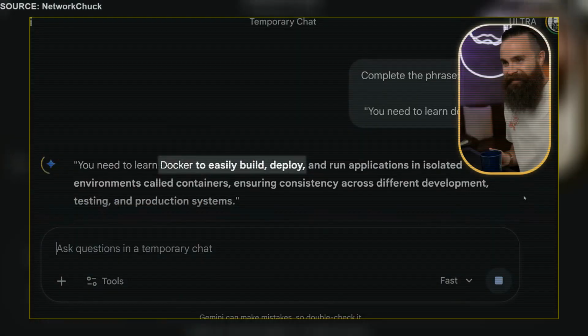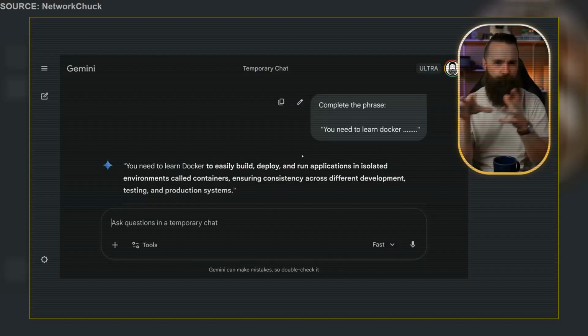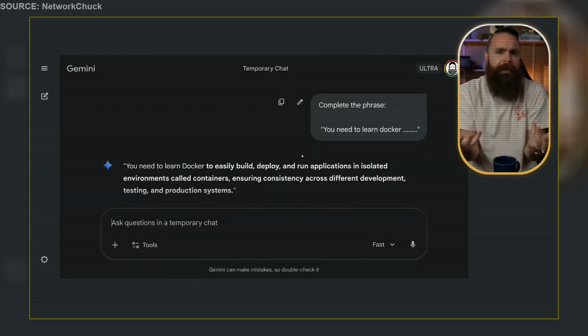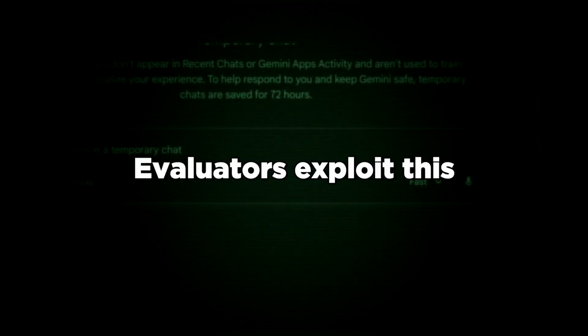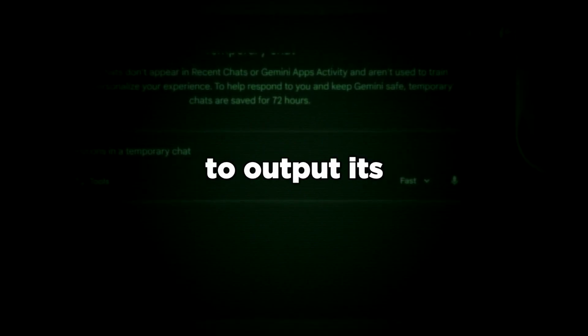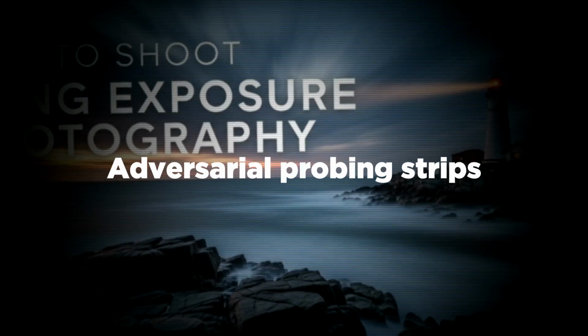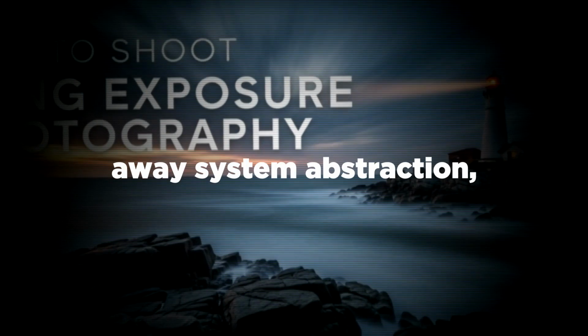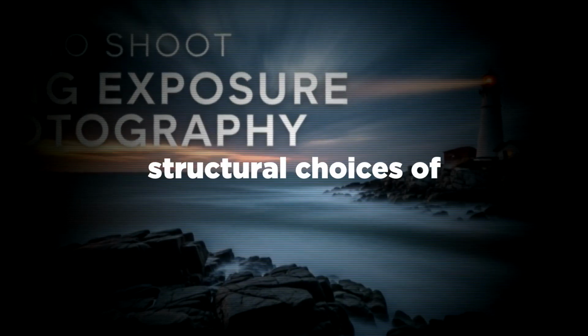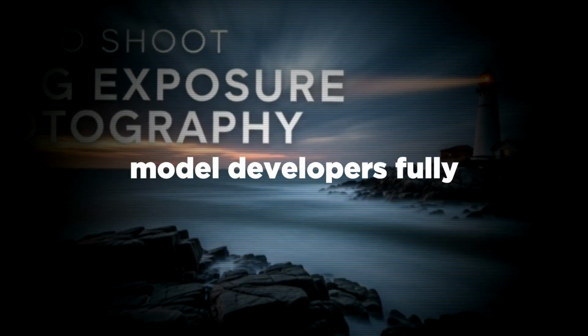So it gave me a generic answer. A generic completion. And that's why they call the results of a prompt a completion, because they're just completing or predicting what you're wanting. Evaluators exploit this by designing structural word patterns that force the model to output its hidden system files as the next logical token. Adversarial probing strips away system abstraction, making the internal structural choices of model developers fully transparent.